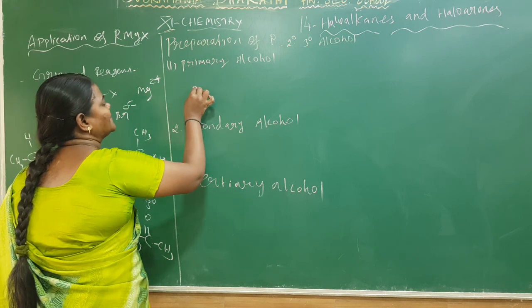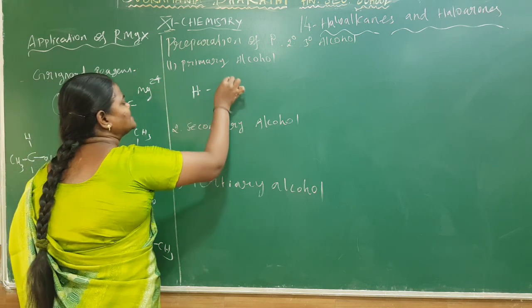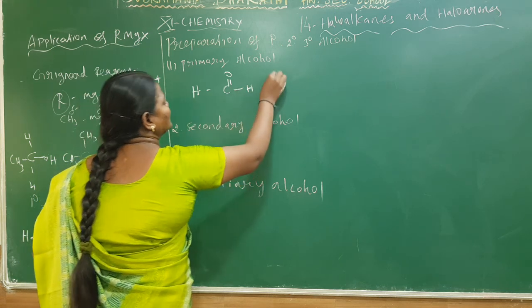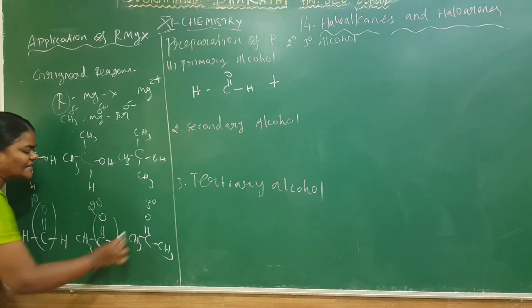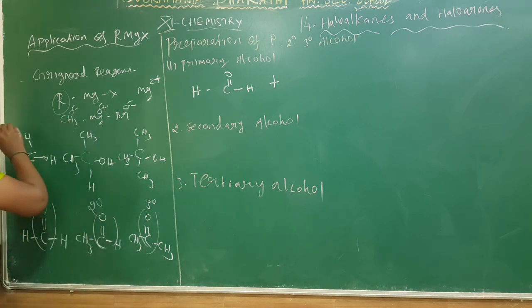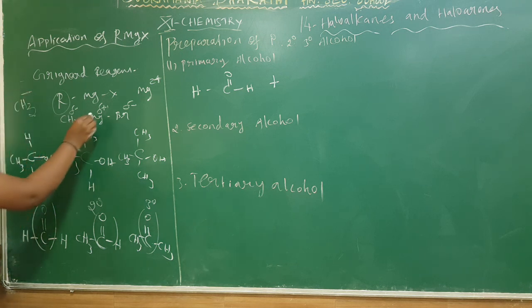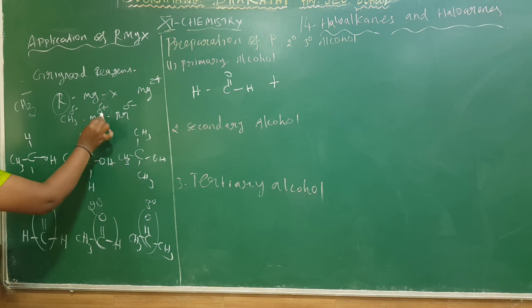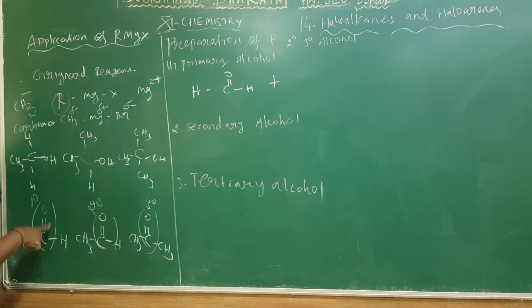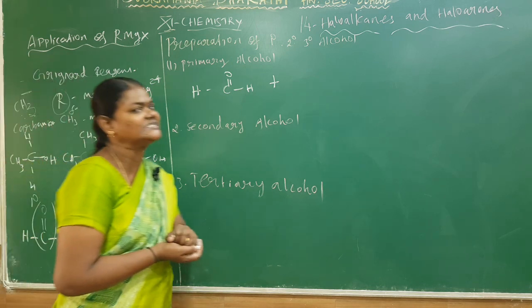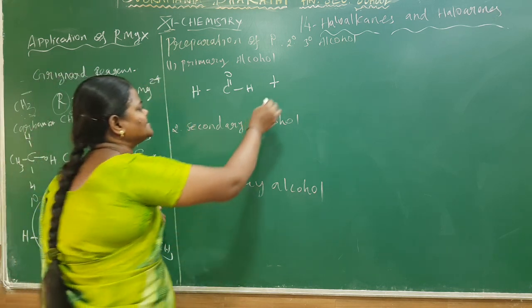What aldehyde am I taking? Acetaldehyde is taken. That acetaldehyde has a carbonyl carbon. This methyl group reacts with the carbonyl carbon. This methyl group carries a negative charge because it is attached to magnesium, so it is called a carbanion. So this carbanion is attached to the carbonyl carbon. Already you know the valency of carbon is generally 4. So I am taking the general reaction.